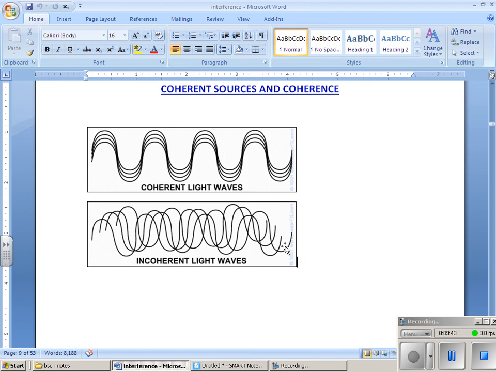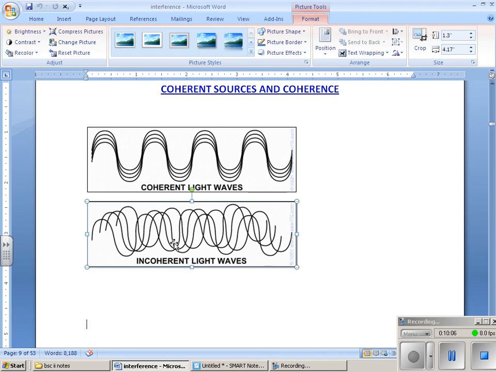So the next topic is coherent sources. What is meant by coherent sources is that the waves which are coming are in phase with each other, or they have the same phase difference. Those kinds of lights are called coherent light. Here the light waves are not in phase with each other. This is called incoherent light waves. This is called coherent light waves.